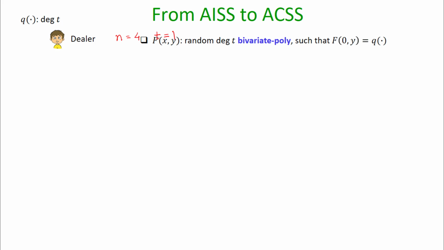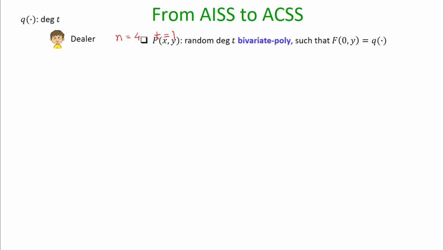So now let us see quickly how we can go from incomplete secret sharing to complete secret sharing. Again, in this protocol, we have a designated dealer with a t-degree polynomial, which it wants to share verifiably. I will again demonstrate everything with n equal to 4 and t equal to 1.